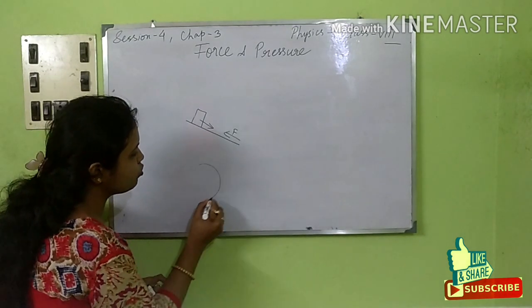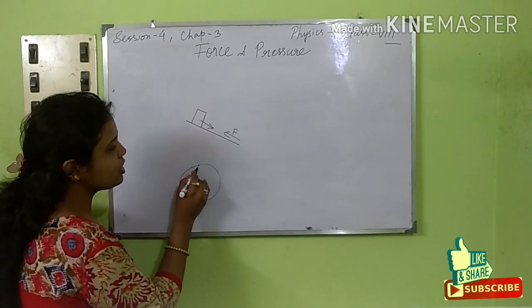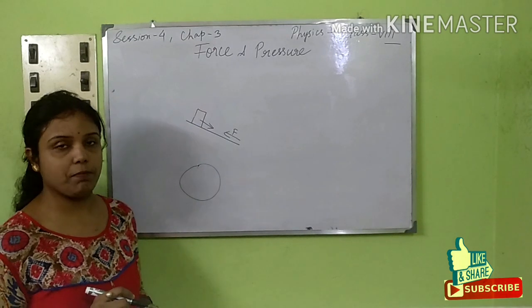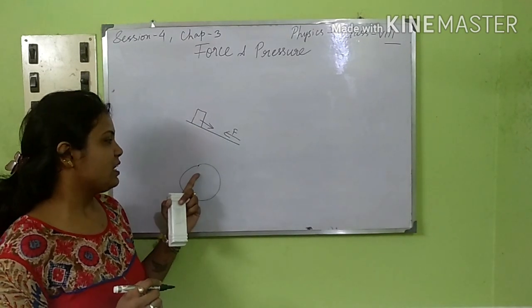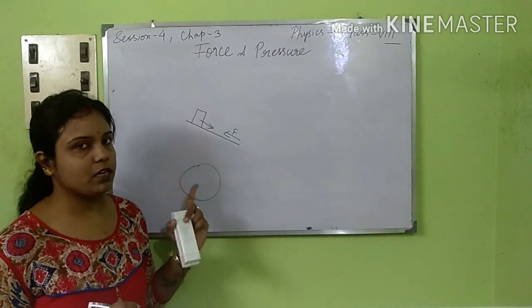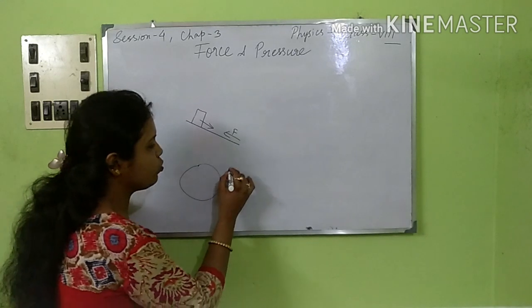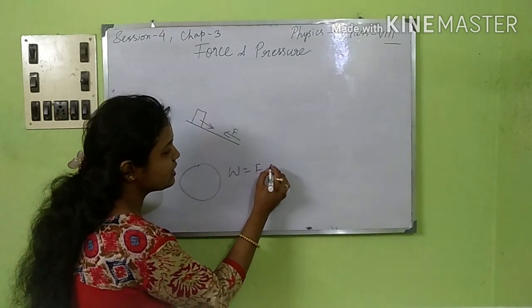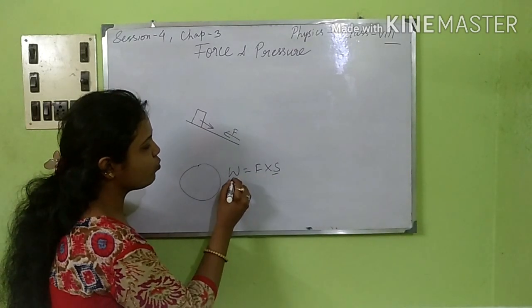Suppose a person is moving in a circle. Now when it is moving in a circle, the initial point and the final point are the same, so the displacement becomes zero. So obviously work done will be zero, because work done has the formula force into displacement. So if displacement is zero, work done will be zero.